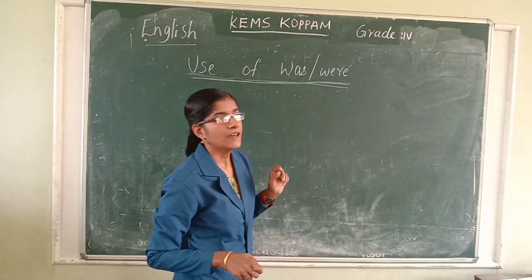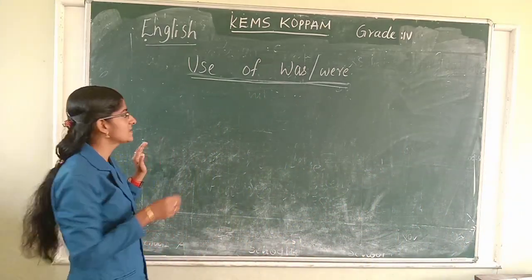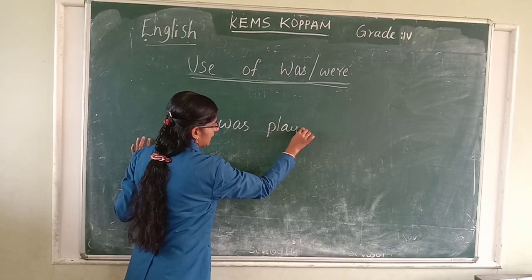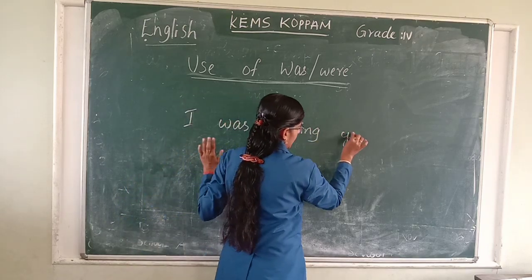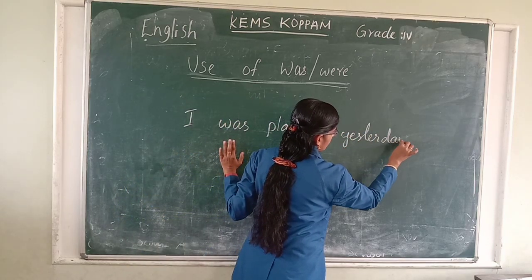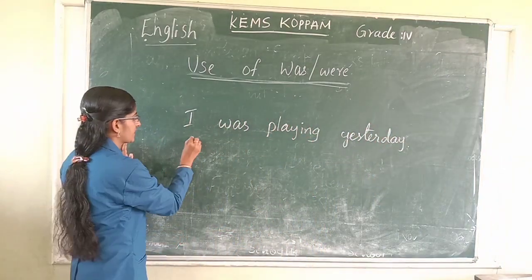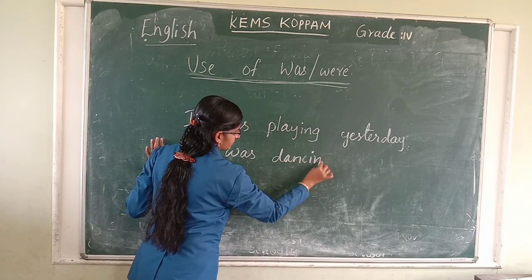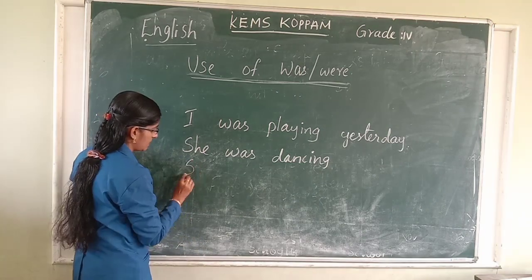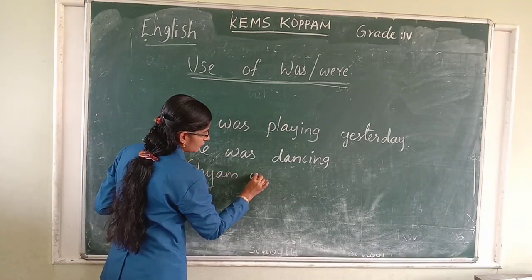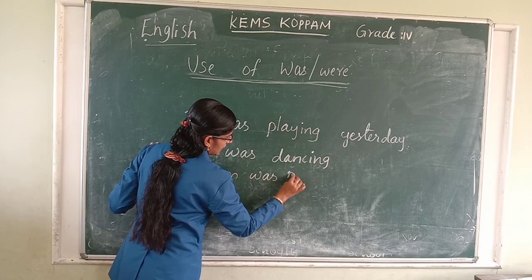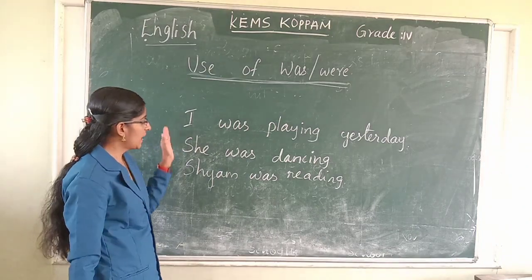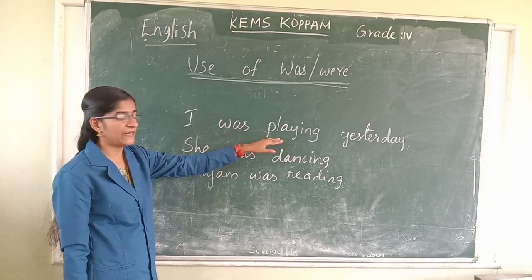I am writing sentences. Just listen. I was playing yesterday.